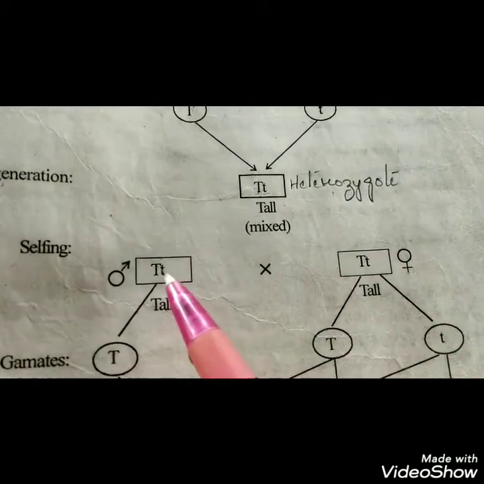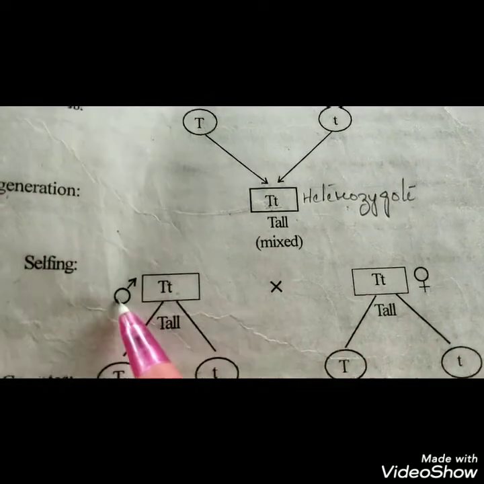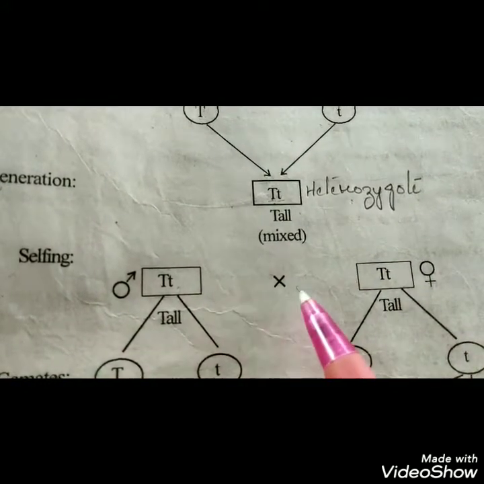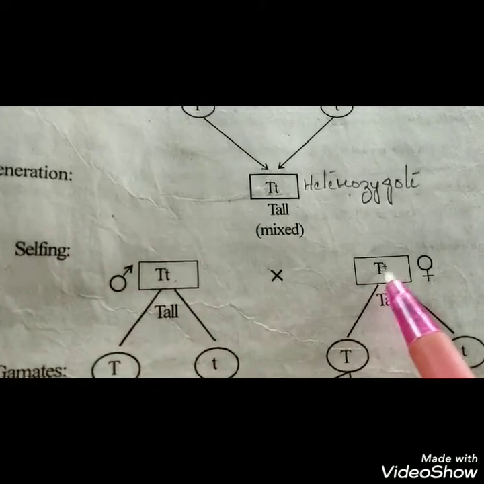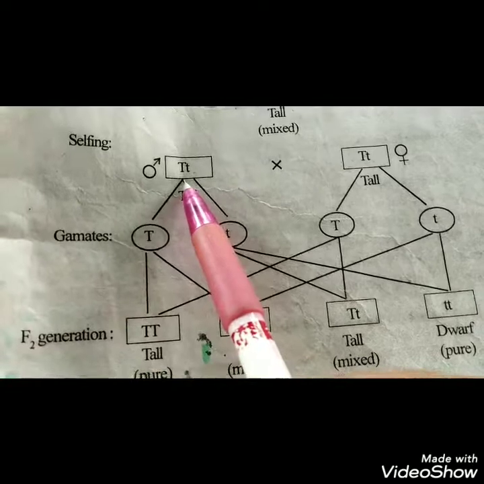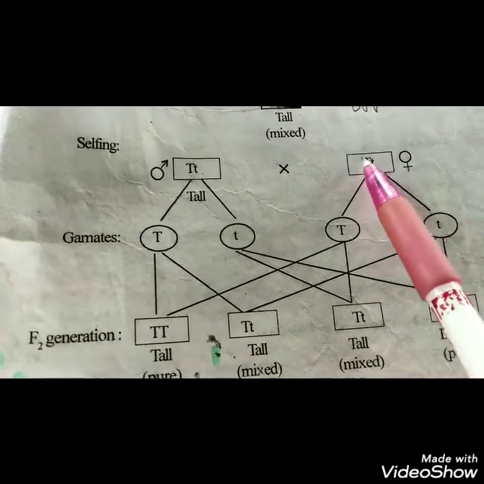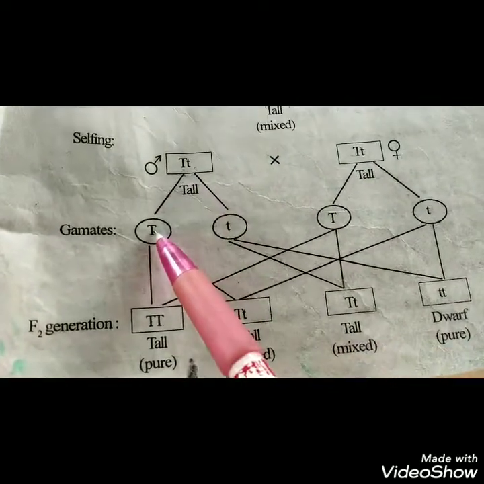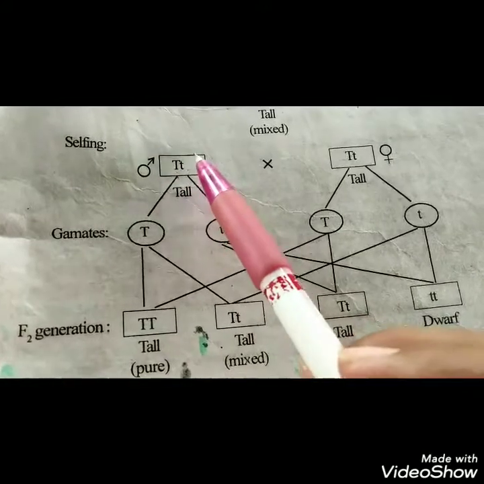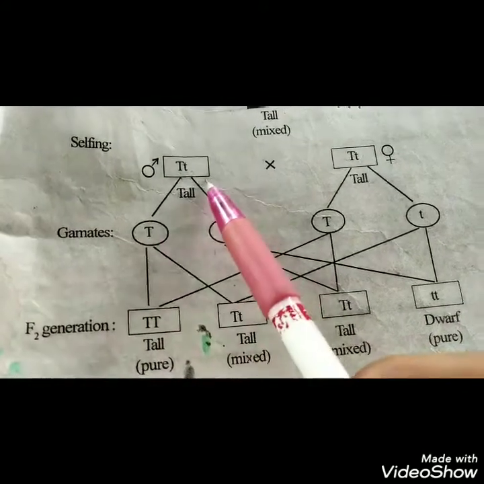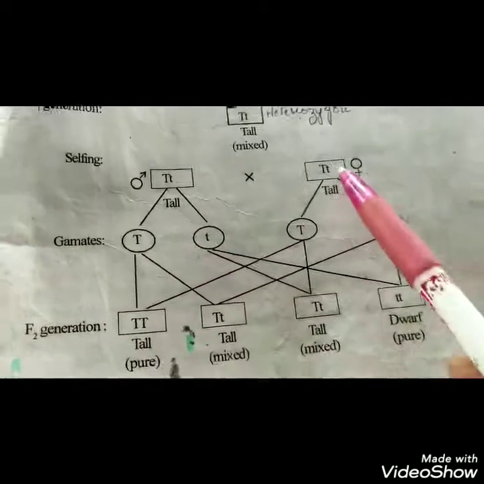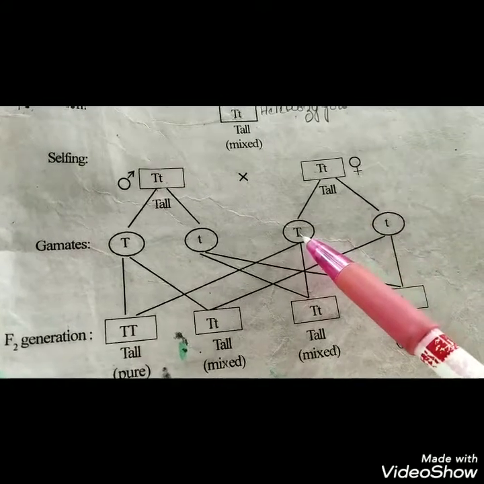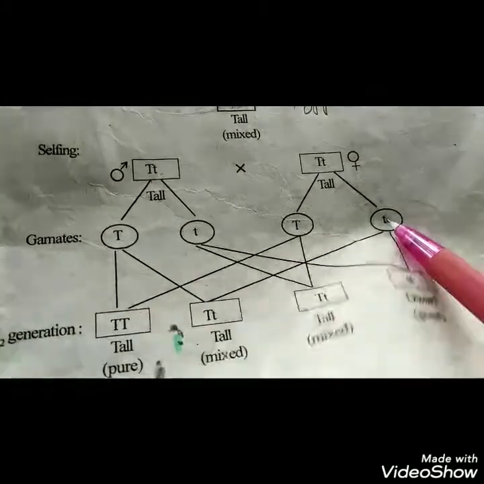So here, this heterozygote plant is taken as a male, and this heterozygote plant is taken as a female, and these two individuals are allowed to cross. Since two different types of genes are present in this male and two different types of genes are present in this female, when the gametes are released, this male releases a capital T gamete and a small t gamete. Here also the female individual releases two gametes, that is the capital T gamete and the small t gamete.